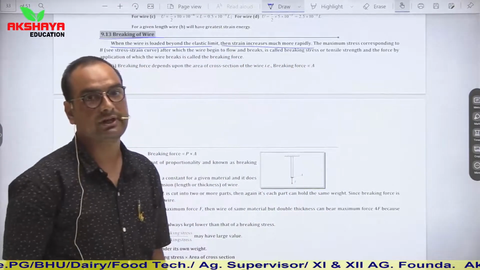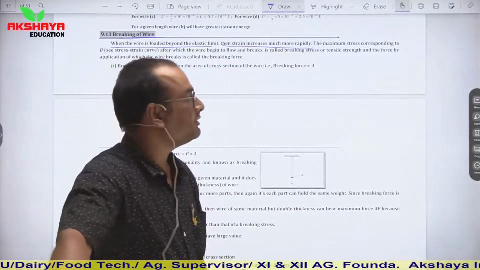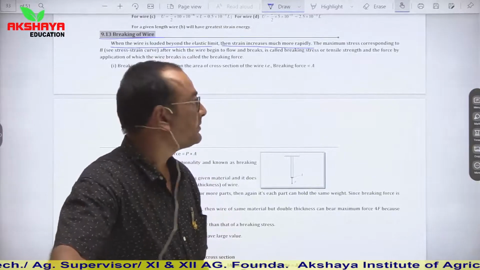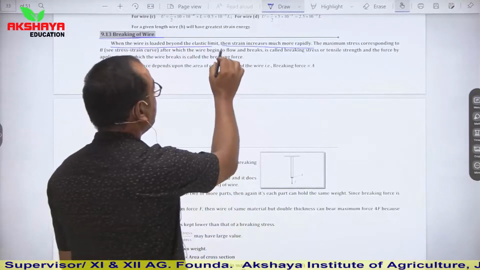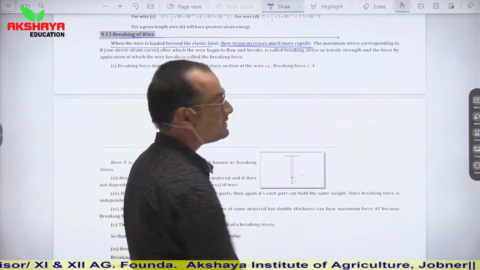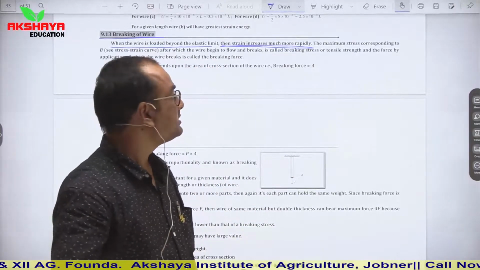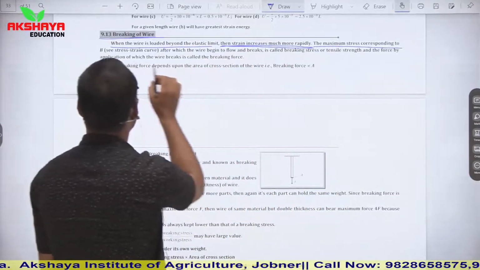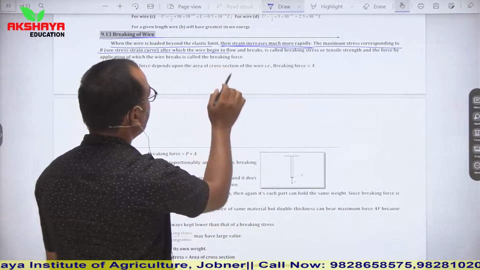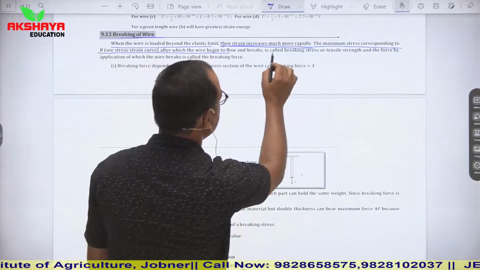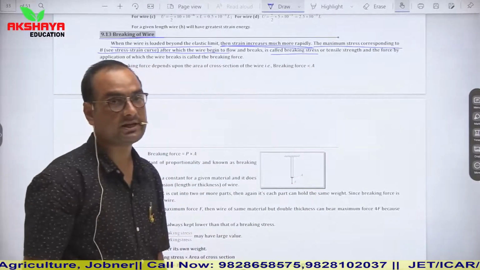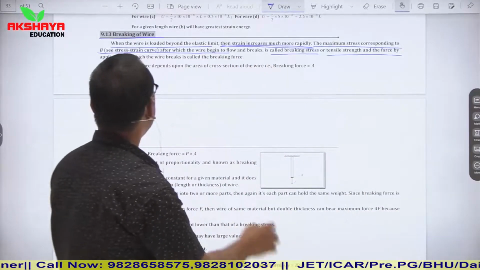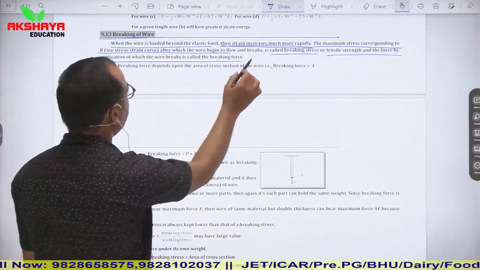So we have seen the stress strain curve in which we have seen that if stress is increased up to a certain limit, then strain increases rapidly. It means the maximum stress corresponding to B, after which the wire begins to flow and breaks, is called breaking stress. So this is known as breaking stress or tensile strength, and the force by application of which the wire breaks is called breaking force.